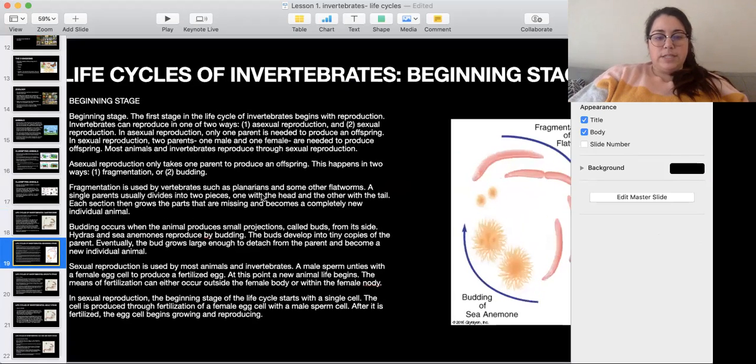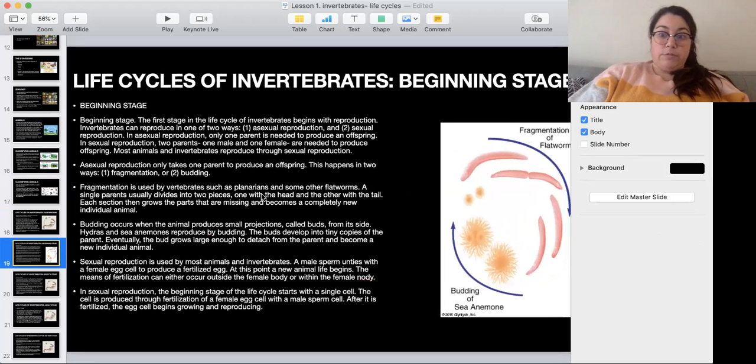Okay, so in the beginning stage, they start when reproduction starts for the parents. So invertebrates can reproduce in one of two ways, either asexual reproduction or sexual reproduction. I'm gonna explain. In asexual reproduction, you only need one parent to produce a baby, okay? And in sexual reproduction, you need two parents, one male and one female, okay? Most animals and invertebrates reproduce through sexual reproduction. Okay, and I'm going to explain more about both.